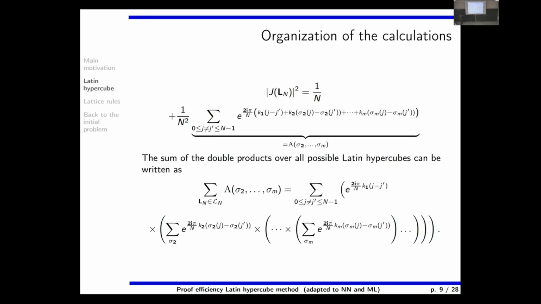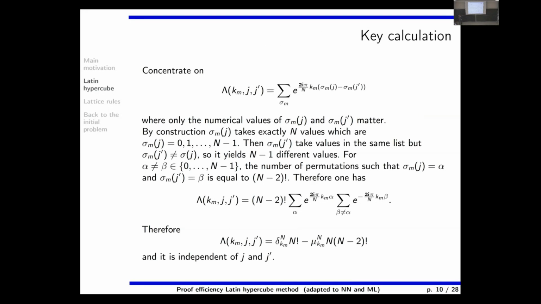It is classical stuff in number theory or Fourier analysis. But the point now is that it is a sum over the permutations. And because it is a sum over the permutations, it is just possible to take only the internal formula and look at what is going on. So you have two cases, either j is equal to j prime or they are different.